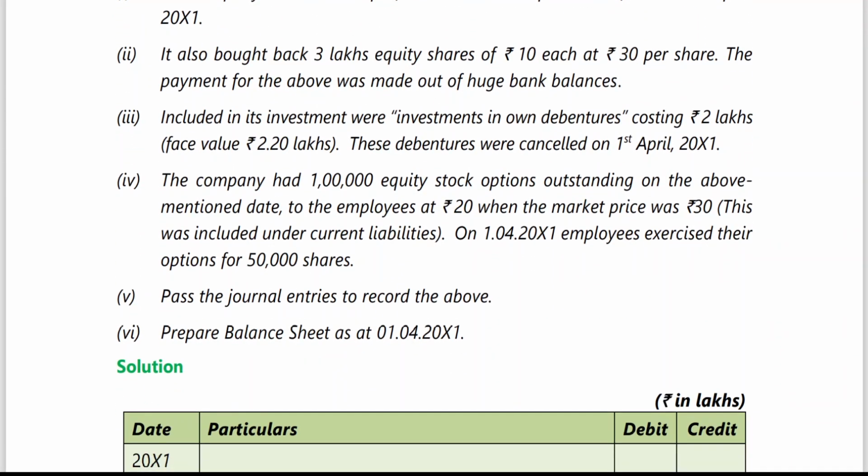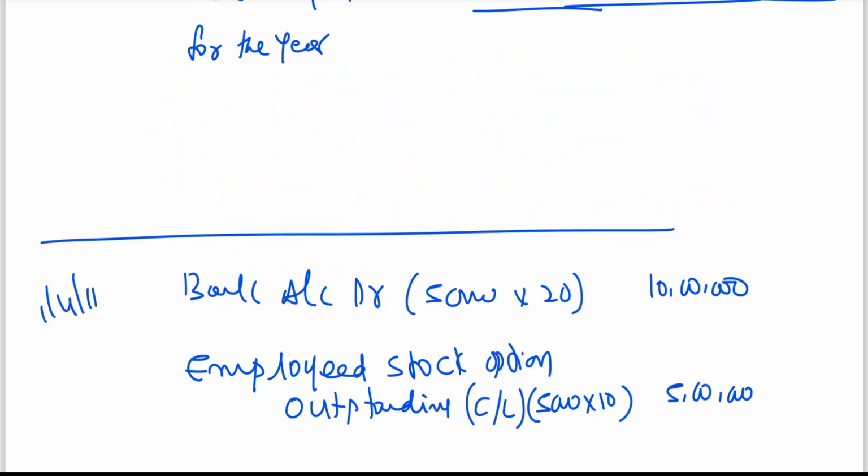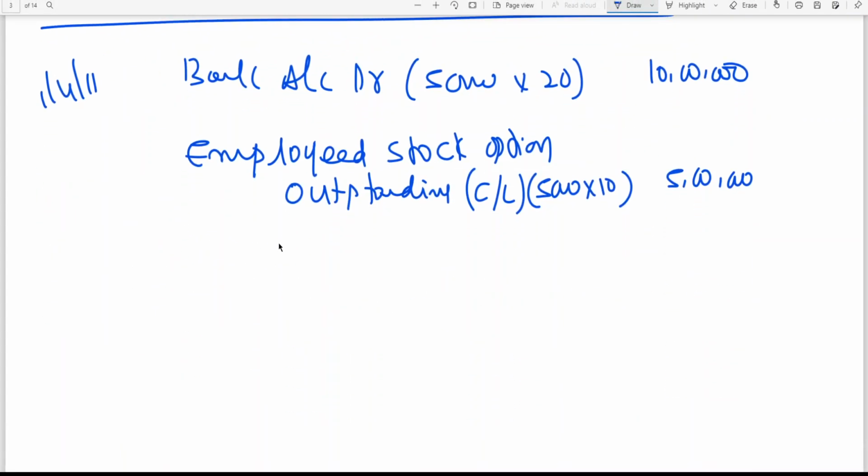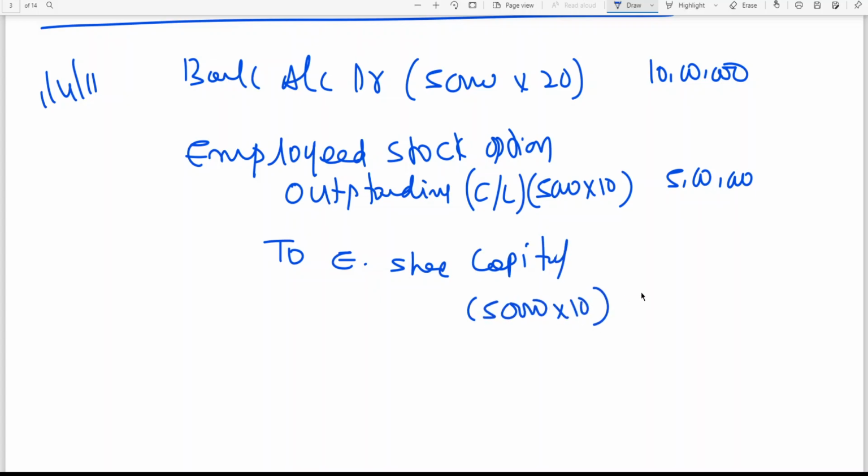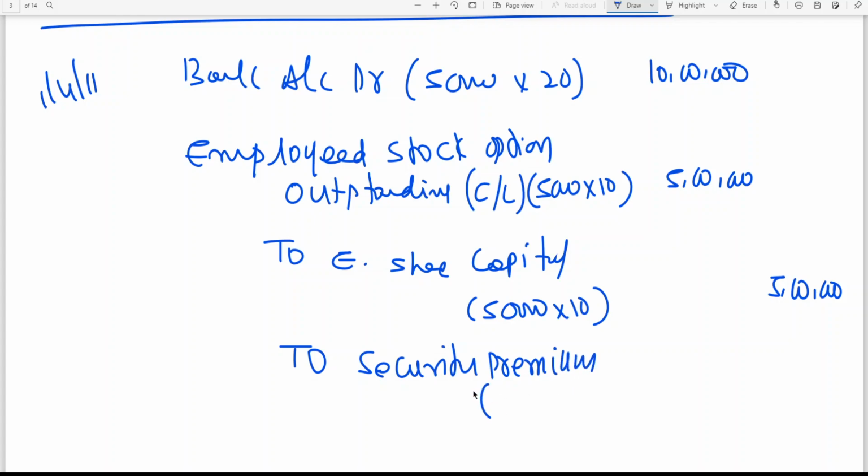To equity share capital, 50,000 shares at 10 rupees face value, 5 lakhs. It is just a coincidence, my dear friend. No need to panic about it. To securities premium, which is the difference between market value and face value.